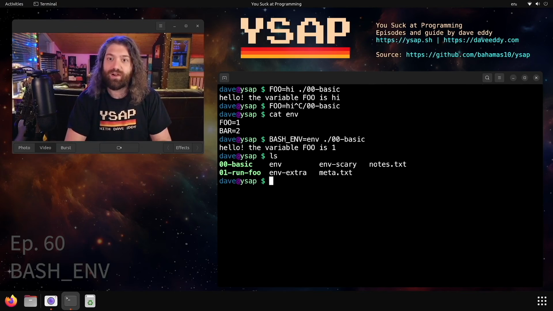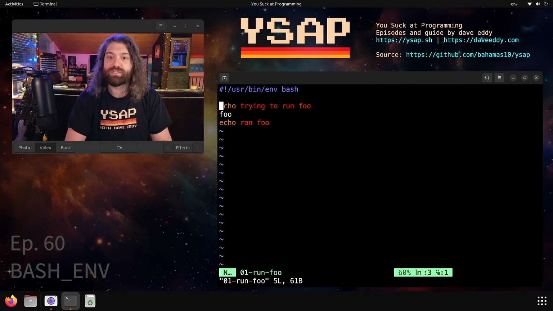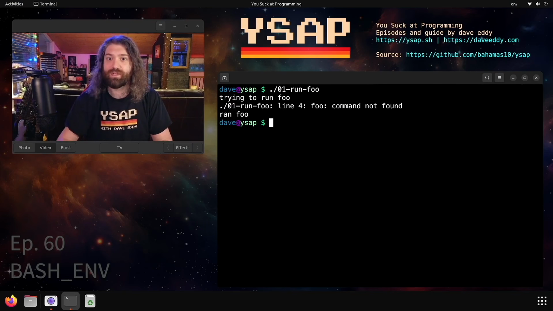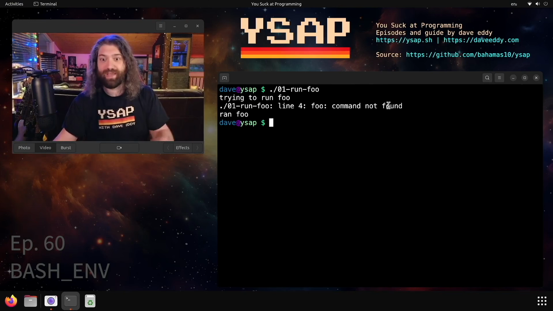So let's move on to our next example, run foo. So this is our next bash script. Here, I'll open it up with syntax highlighting. You can see that we say trying to run foo, then we call a function named foo or a program named foo, and then we print ran foo. So what happens here? Well, let's go ahead and run that script. Trying to run foo, and then we get command not found, because I don't have a command in my system named that, and then we say ran foo.